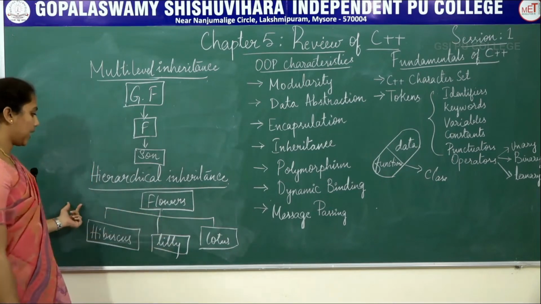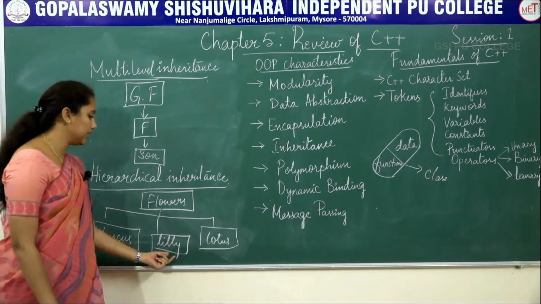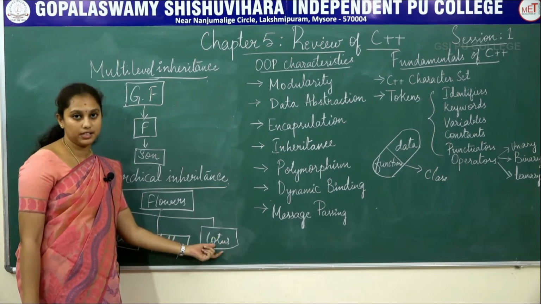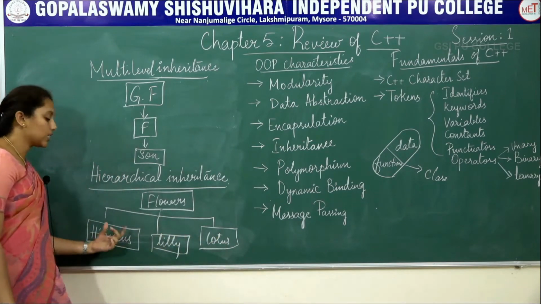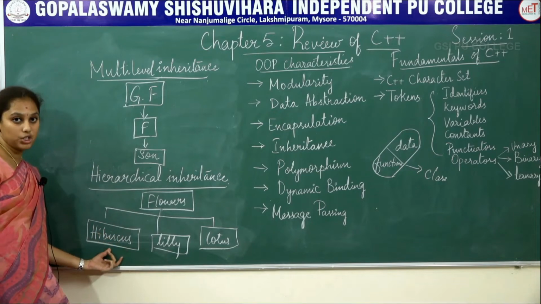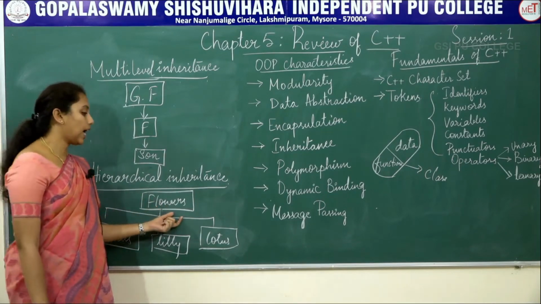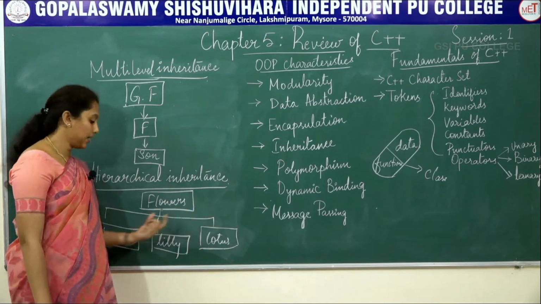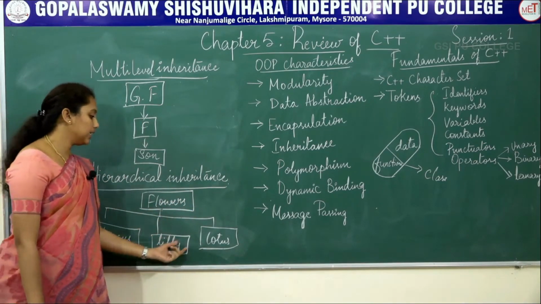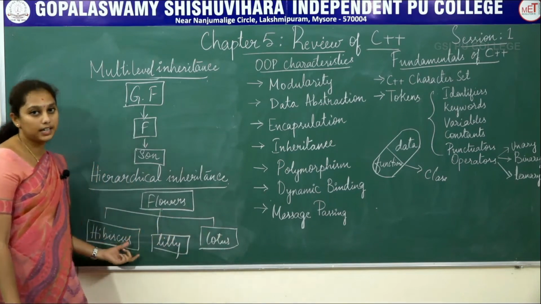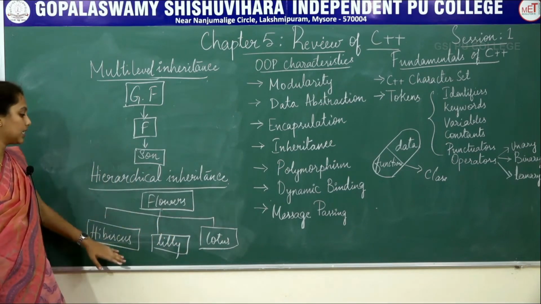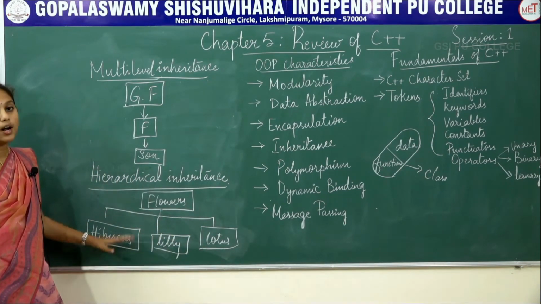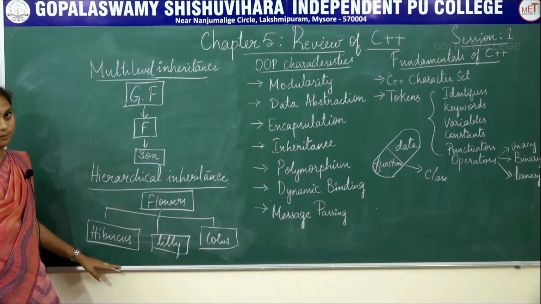See in this example, hibiscus, lily and lotus are the derived classes which are deriving the features from the class called flowers. So here flower is the base class and hibiscus, lily and lotus are the derived classes. So this employs a one to many relationship.